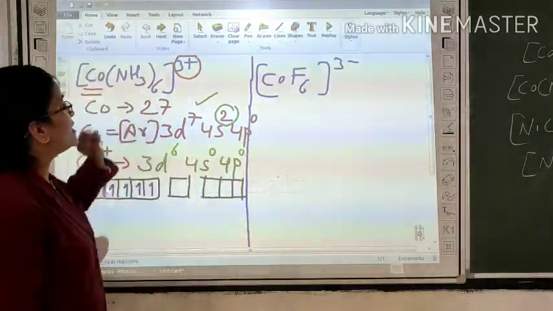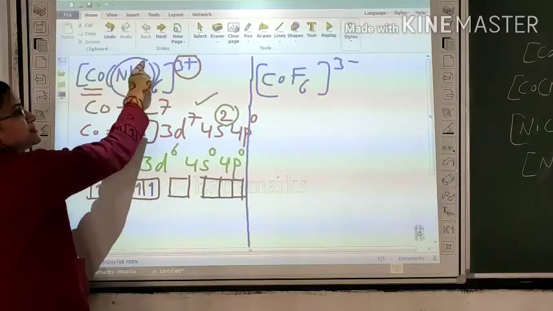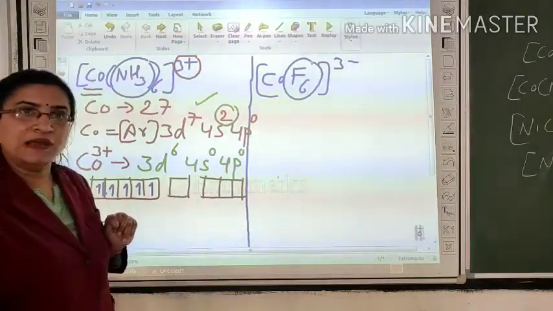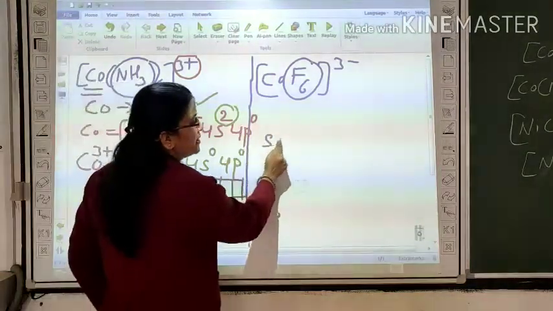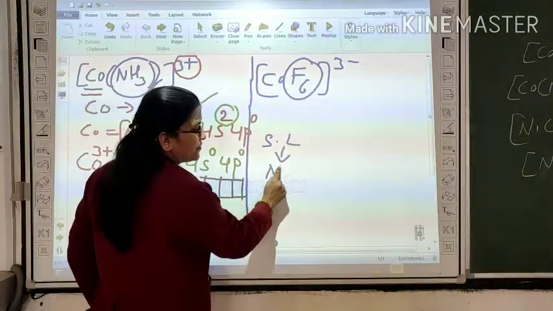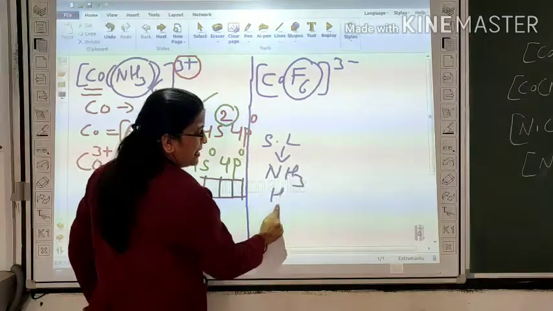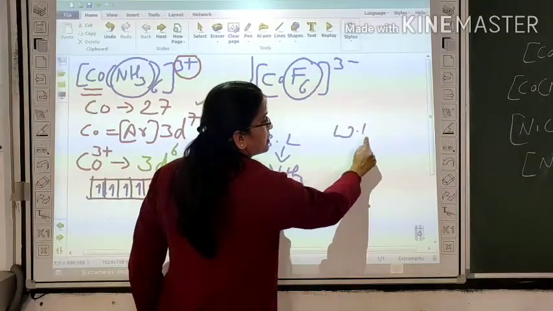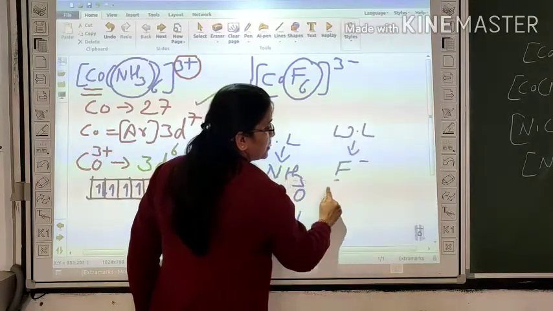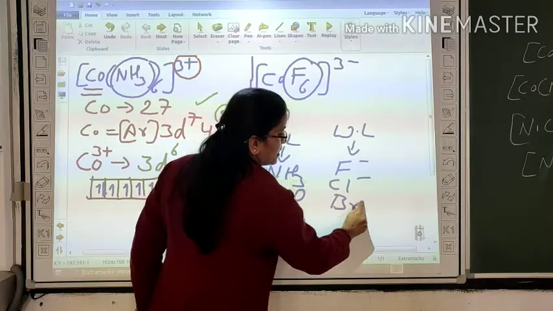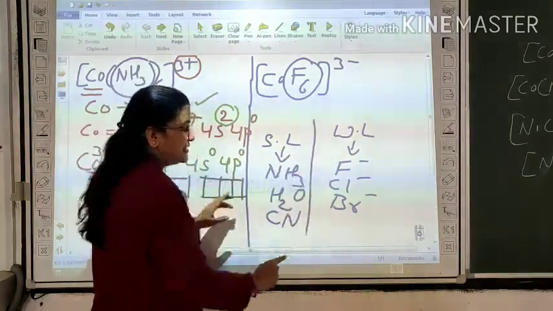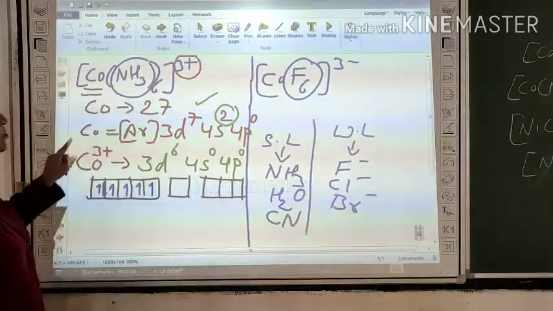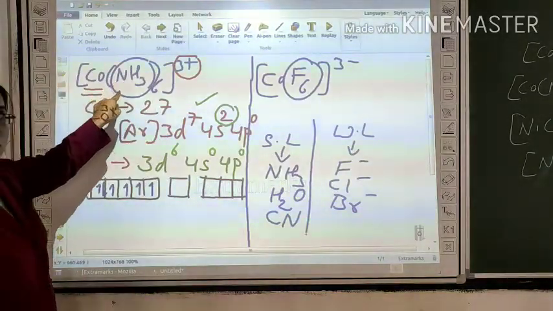So we look at the ligands carefully, because ligands are also of 2 types, strong and weak. Strong ligands are such as NH3, H2O, CN. Weak ligands are fluoride, chloride, bromide. So remember this. Here we notice NH3 is a strong ligand.